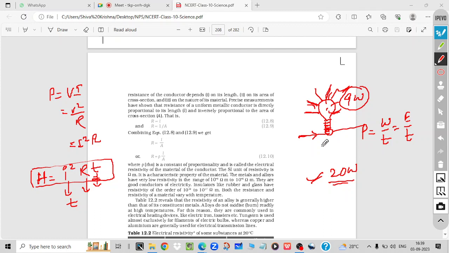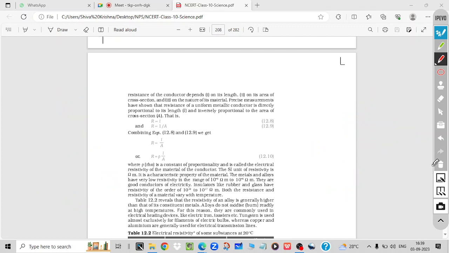Sir, are resistance and heat directly proportional? Yes, heat is directly proportional to resistance. So if more resistance is there, more heat will be produced. Joule's law of heating says that heat is directly proportional to I square, directly proportional to R, and directly proportional to T. If you combine all these three, it becomes I square RT.